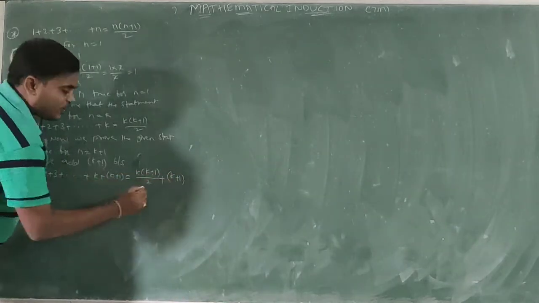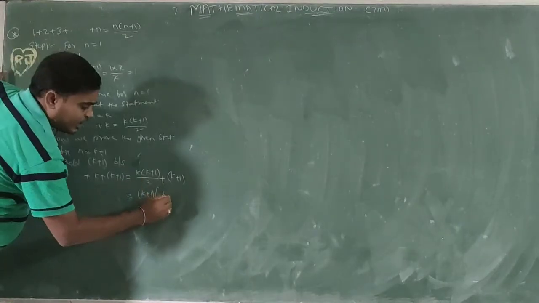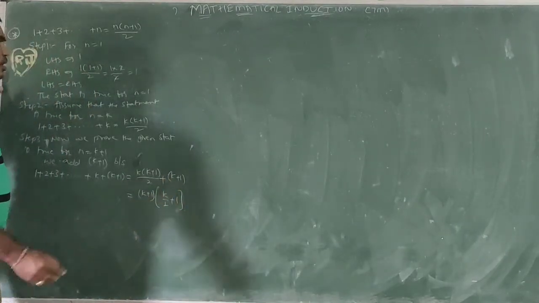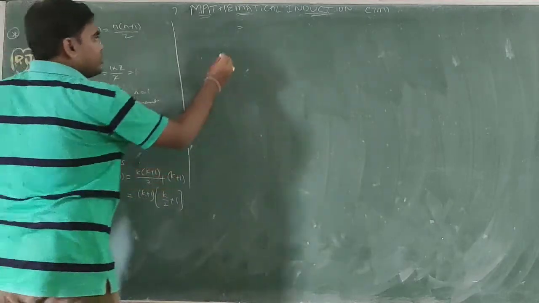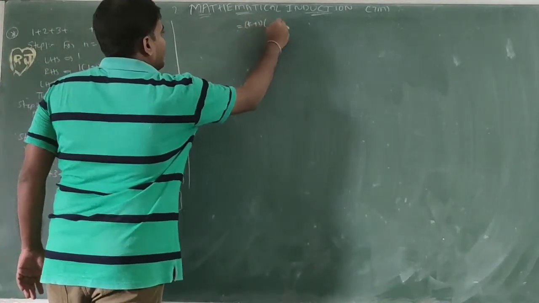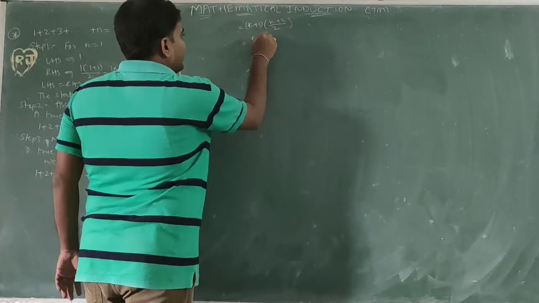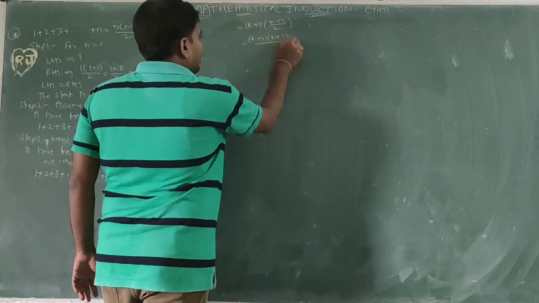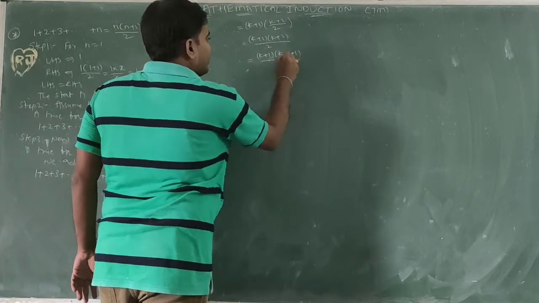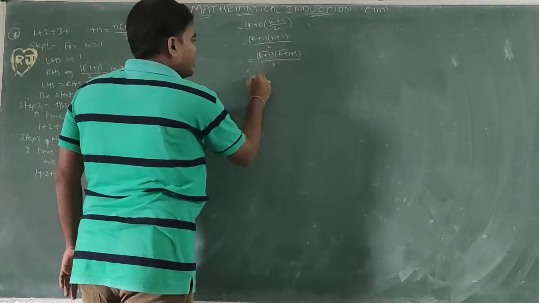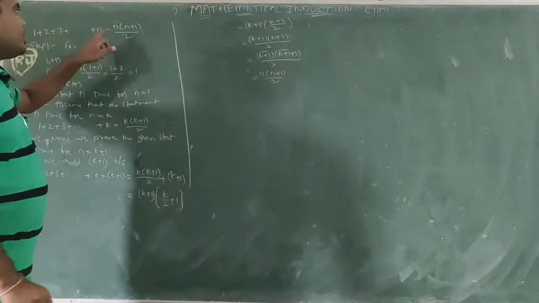Taking k plus 1 common, the remaining is k by 2 plus 1. Next, equal to k plus 1, taking LCM 2, k plus 2 by 2, so k plus 1 of k plus 2 by 2. I will write this as k plus 1 plus 1 by 2. Instead of k plus 1 I am writing n. This is n plus 1 by 2. So n of n plus 1 by 2.